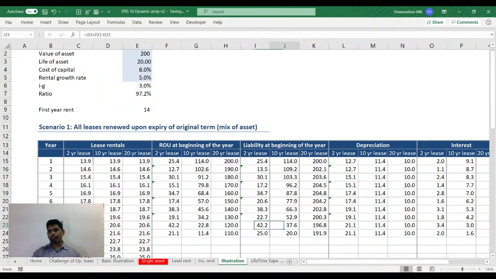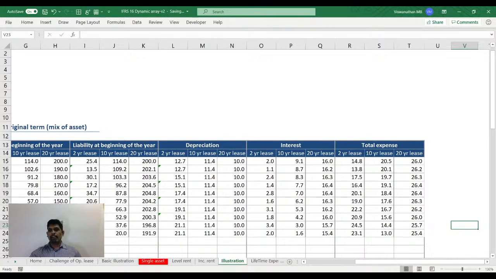So you would notice here for 10 years, my 10-year lease rental expenses, total expenses coming down. 20-year has been gradually coming down, almost flat, but it's still coming down. And 2-year lease, what started at 14.8, in the 10th year, if you've been renewing it 2 years at a time, it's the same property. Keep in mind, it's the same property. I'm using it with myself. I'm paying the same rent. There is no change in the rent. The cash flows are same. But accounting wise, the expenditure is much higher than what I'm showing in the 10th year.